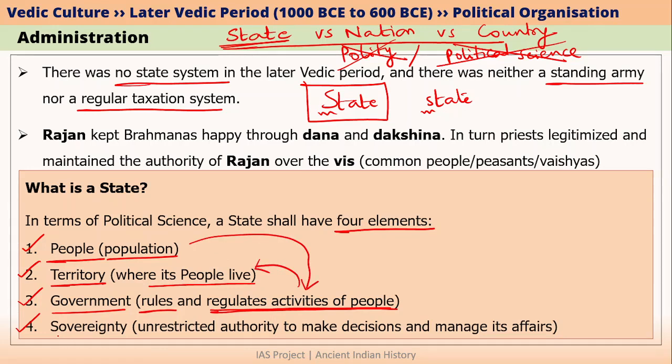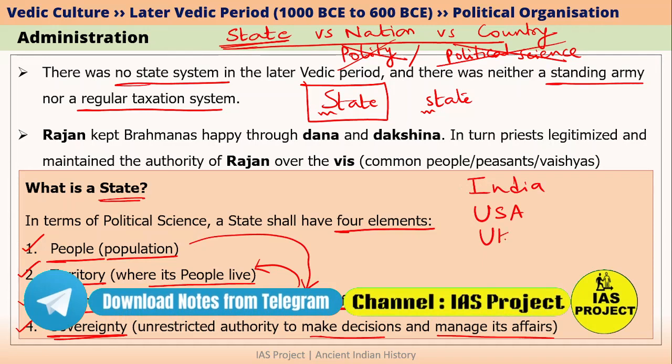The last important element is that the state should have sovereignty. Sovereignty means that the state should be the ultimate power or the ultimate authority for making decisions and also for managing its affairs. There should not be any power which is above the state. For example, India is a state, USA is a state, UK is a state. So basically what you think are countries are mostly states.